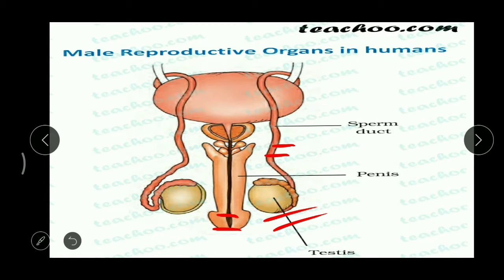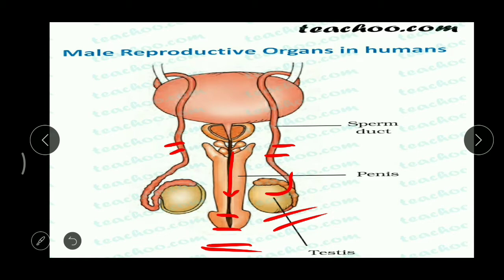Now from the testes, the sperms enter the tubes, which are called the sperm duct or seminal ducts. One duct on each side, and these two seminal ducts open into this structure. What is this? This is the penis, and through the penis the sperms are released to the outside. Correct? So this is the simple structure of the male reproductive system in human beings.